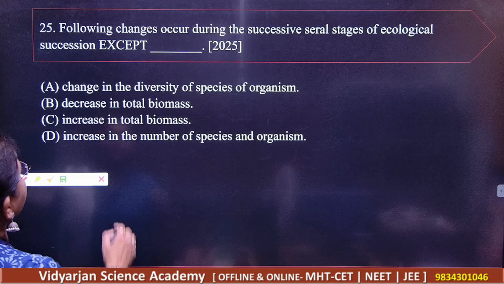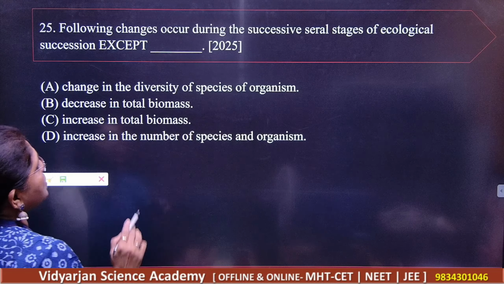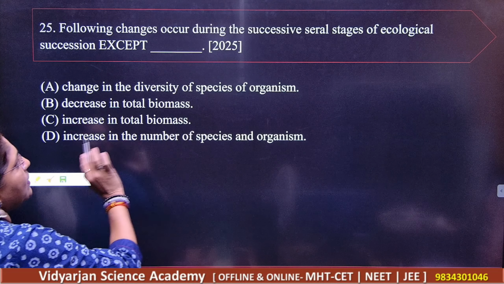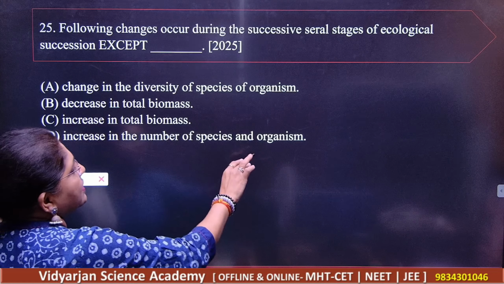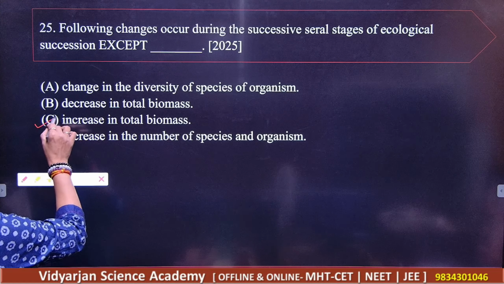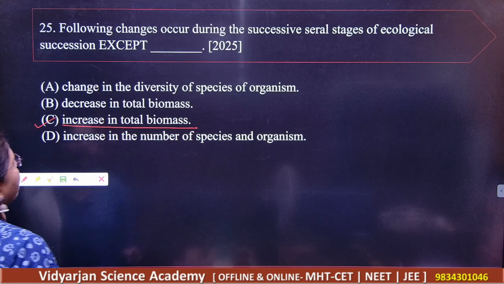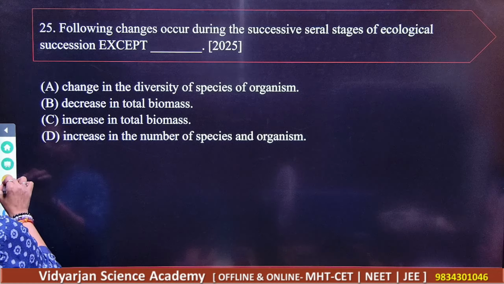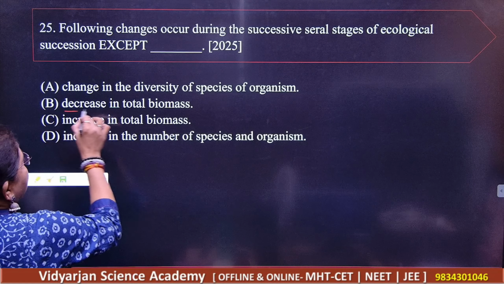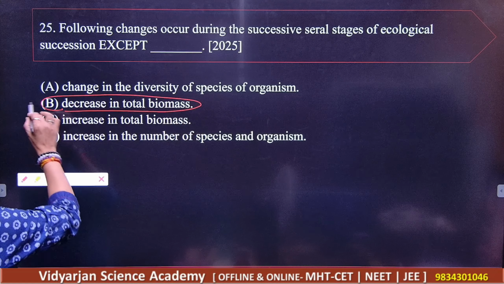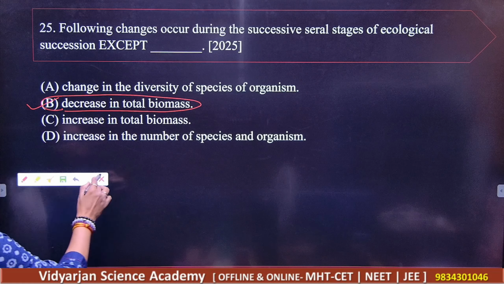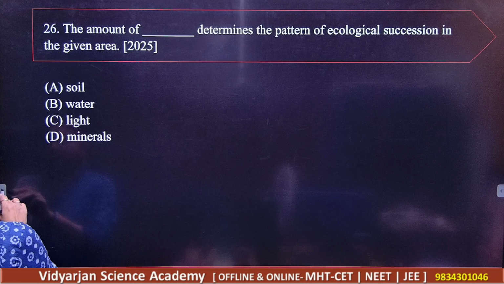Change in the diversity of the species, decrease in the total biomass, increase in the total biomass, and increase in the number of species and organisms. So, sorry, B is your correct answer. It will not give you an increase, it will give you a decrease in the biomass. So B is the correct answer.